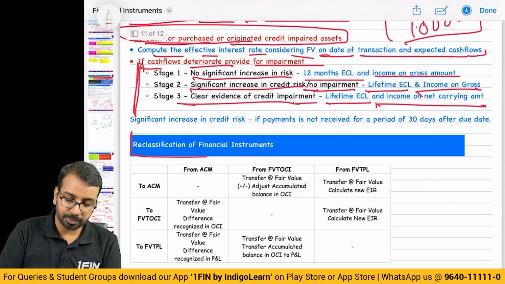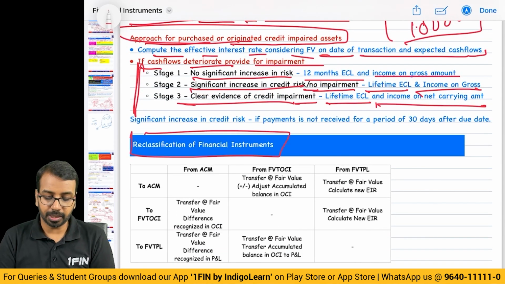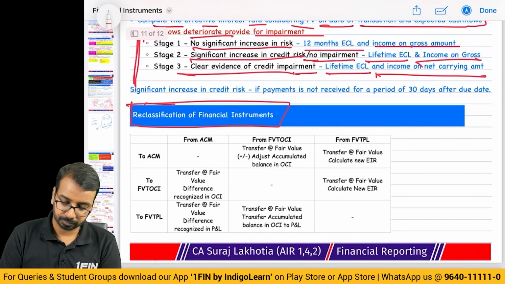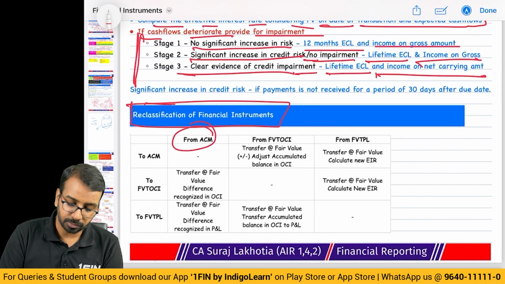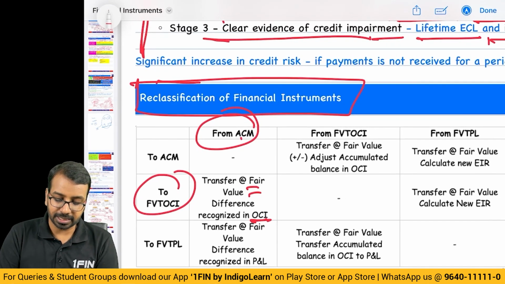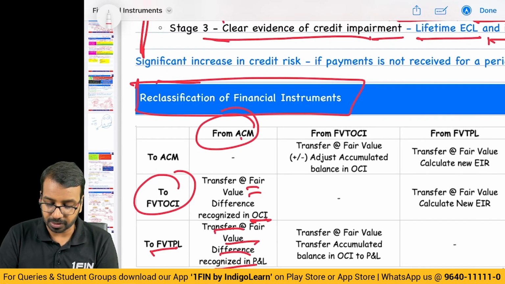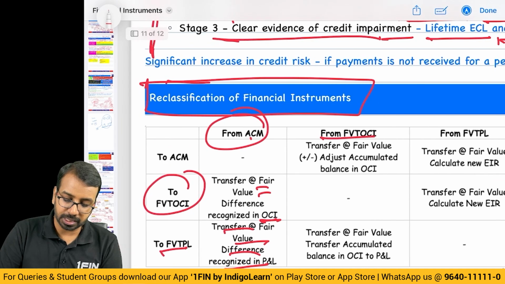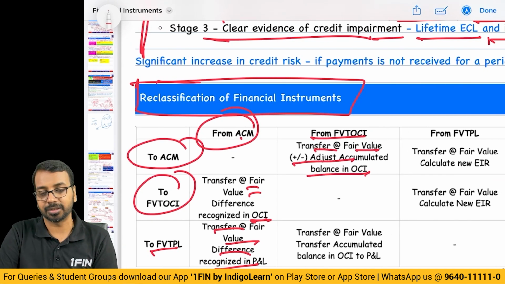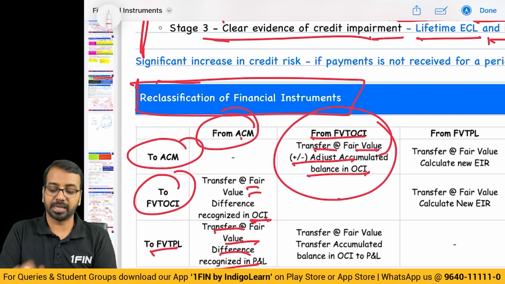Then we have a concept of reclassification of financial instrument. Now, as far as reclassification of financial instruments are concerned, from AC to FVTOCI, transfer at fair value, difference is recognized in OCI. AC to FVTPL, transfer at fair value, difference in P&L. FVTOCI to AC, transfer at fair value plus or minus accumulated balance. So this again it will bring it back to AC balance only.